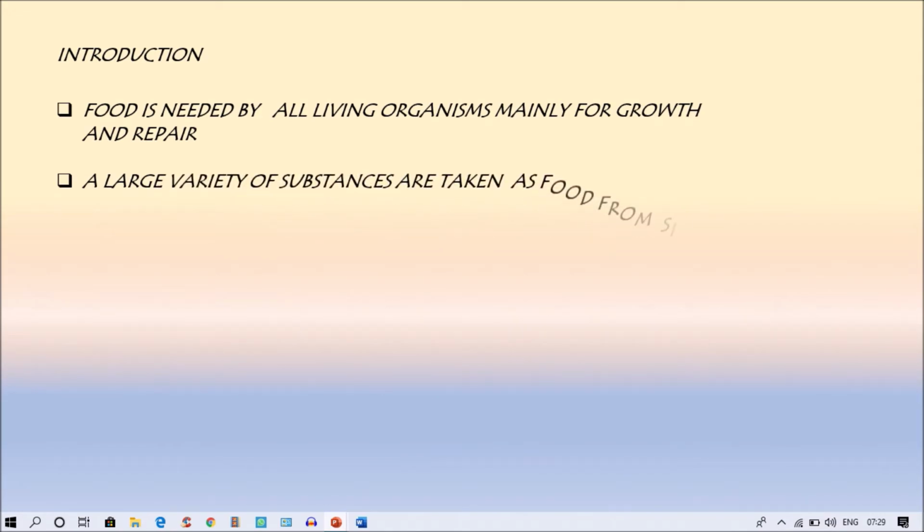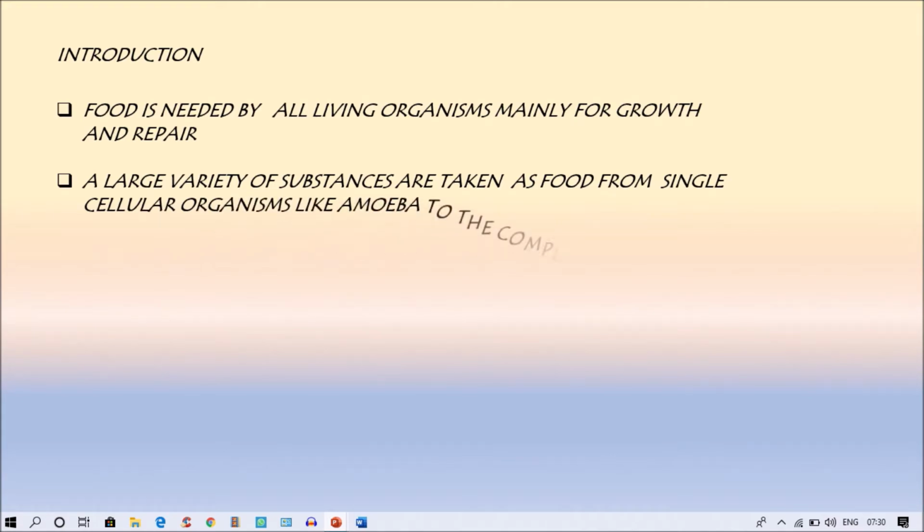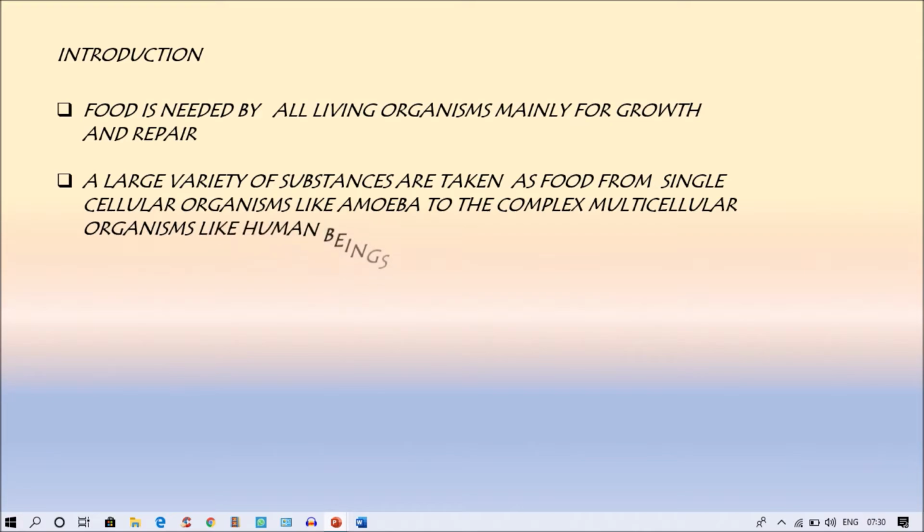A large variety of substances are taken as food from single cellular organisms like amoeba to the complex multicellular organisms like human beings. So, if we see the diversity of animals, there are unicellular animals and multicellular animals, very simple organisms to very complex human beings. So, these all require food. So, all take different types of food. So, there comes the variety of substances of food.